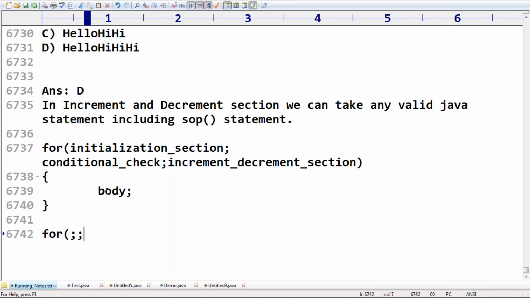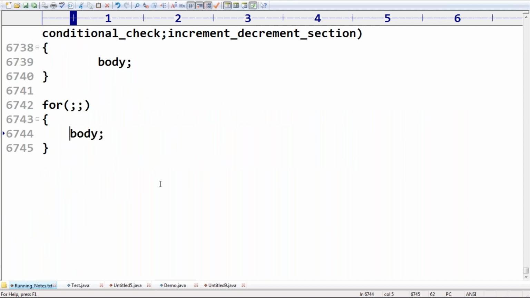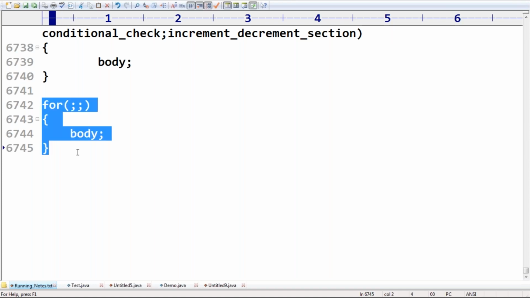So that's why we can even take this for loop with just a semicolon as the body. Can you please tell, is it valid syntax or not? Please confirm. In this case, how many times will the body be executed? Rakesh, in the conditional section, we can take a method call which returns a Boolean value, acceptable. How many times will the body be executed? Infinite number of times.